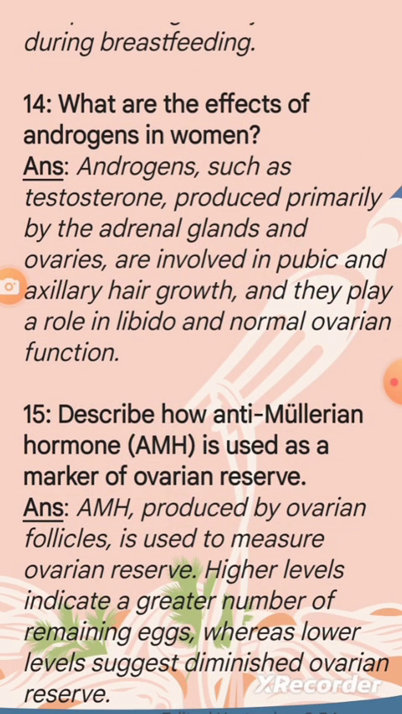Question 14. What are the effects of androgens in women? Answer. Androgens such as testosterone, produced primarily by the adrenal glands and ovaries, are involved in pubic and axillary hair growth, and they play a role in libido and normal ovarian function.